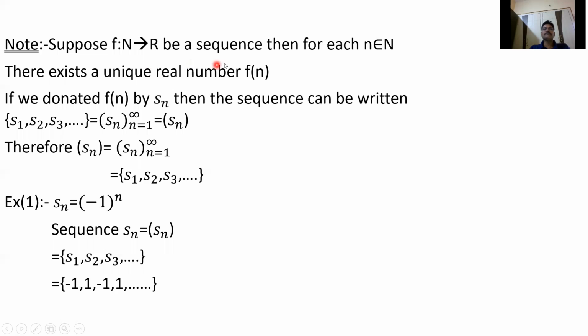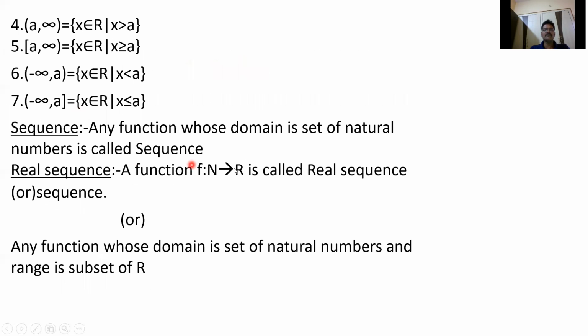Suppose f from N to R is a sequence. What is the definition of a function? Suppose f from N to R is a function, which means for each x belongs to N, there exists a unique f(x) belongs to R. We know the definition of a function: a relation f from A to B is called a function if for each x belongs to A, there exists a unique f(x) belongs to B. So here, it is a function means for each n belongs to N, there exists a unique f(n) belongs to R.